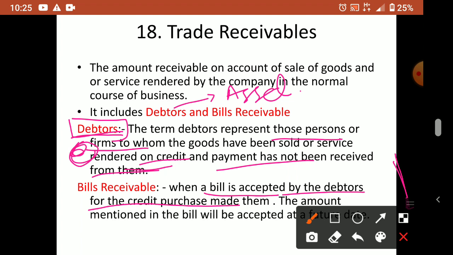Okay, so all these we will study later. A bill of exchange is a chapter itself in accountancy, so at that time we'll discuss. So bills receivable means here there is evidence. In the debtors case, no evidence, just the customer is there, he purchased the goods, but no evidence that he purchased the goods. Maybe a bill is available. Bill means what? That normal bill we get from the shop. So this bill is not that bill. So these bills are actually stamped paper.